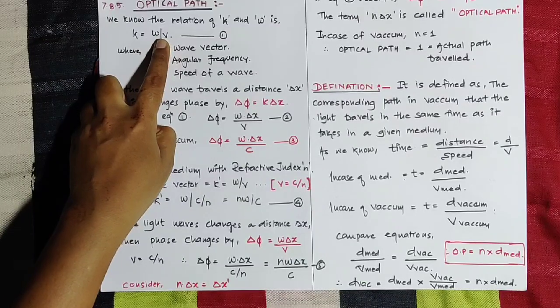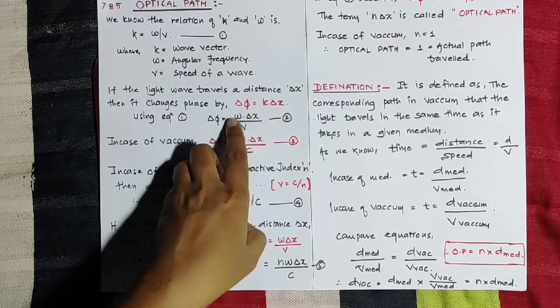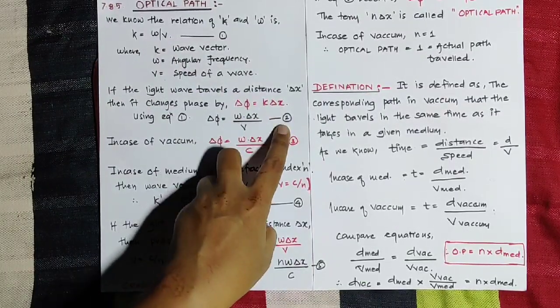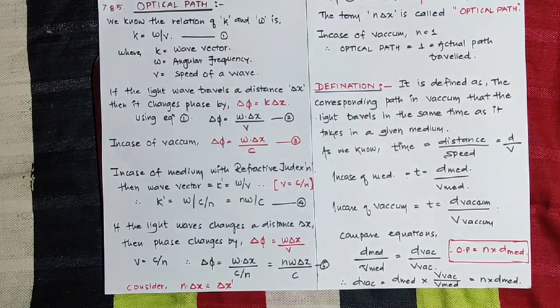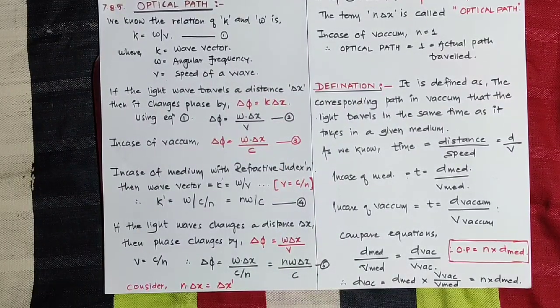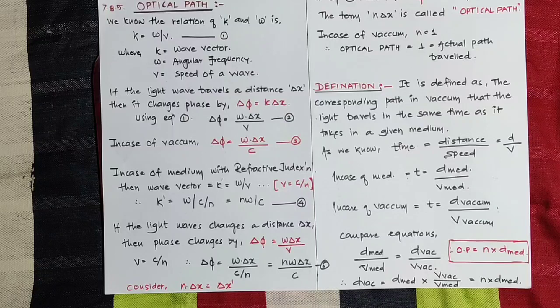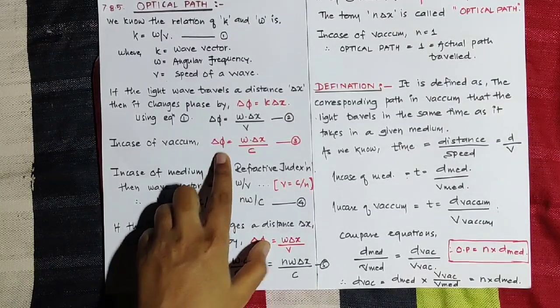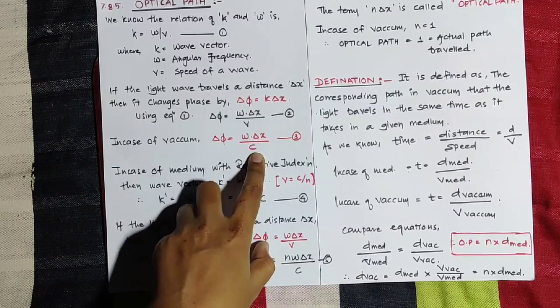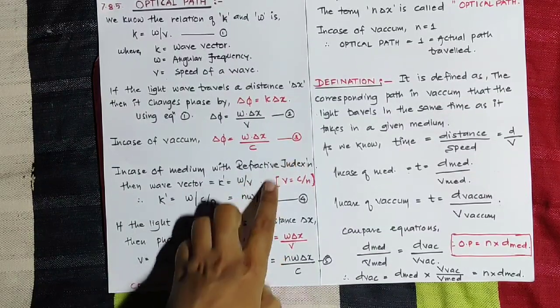k is equal to omega upon v. Write down here, instead of k, omega upon v into delta x. This is equation 1. In case of vacuum, we know that v represents the speed of light in a given medium, but in case of vacuum that v is replaced by c. So delta phi is given by omega into delta x upon c. This is equation number 3.